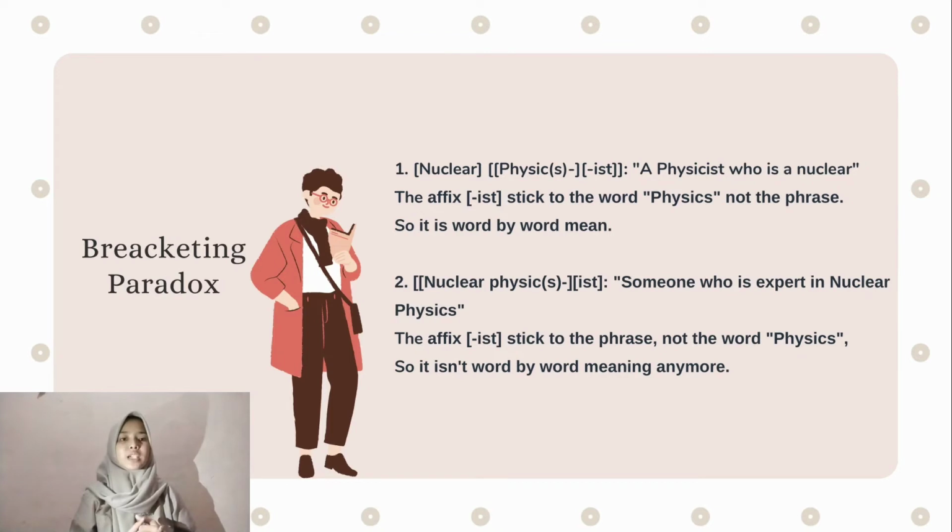So the affix here sticks to the word physics, not the phrase nuclear physics, which means a physicist who is nuclear, because it isn't stuck to the phrase. Different with number 2, where the affix sticks to the phrase, not the word physics. So it isn't a word by word meaning anymore.